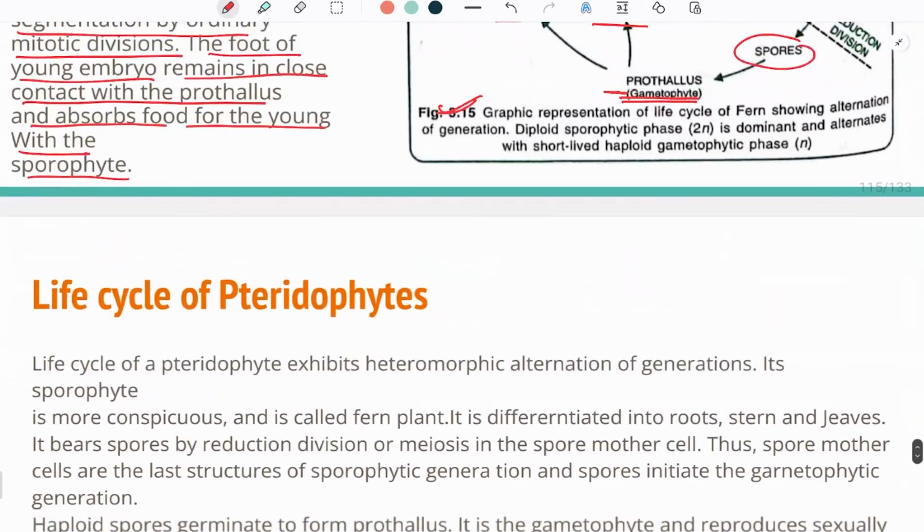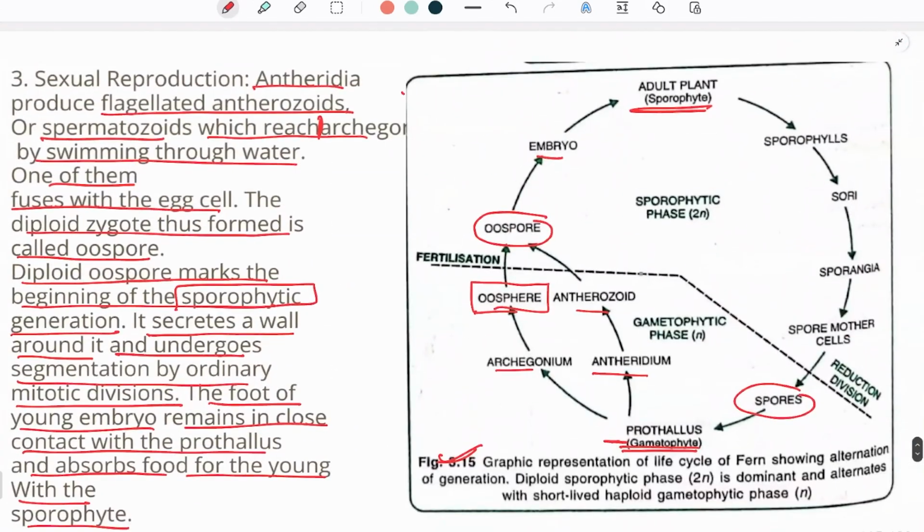So this diagrammatic representation is actually the representation of the life cycle of pteridophyte. How pteridophytes reproduce, what are the stages, the diplontic and haplontic stages of the plant body, and the gametophytic and the sporophytic stages.